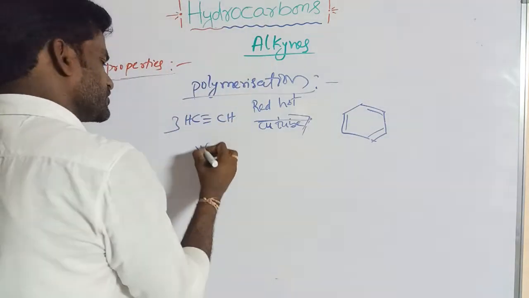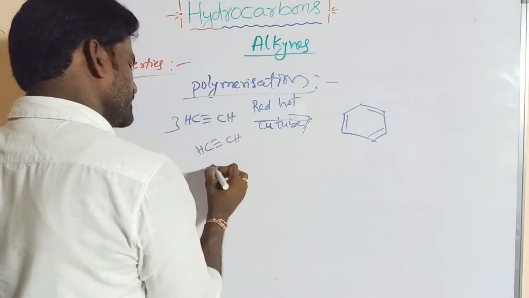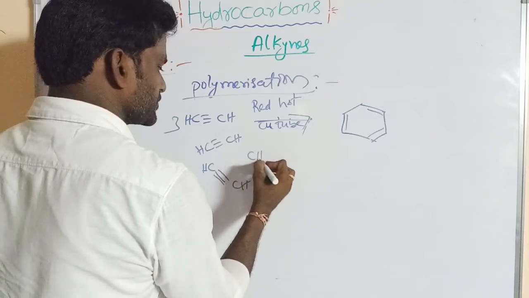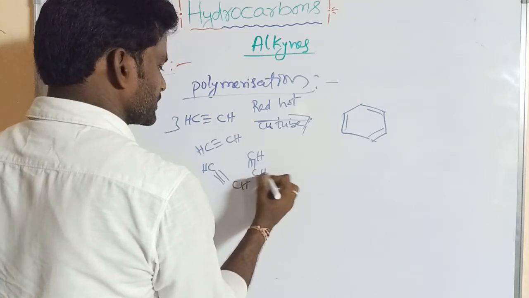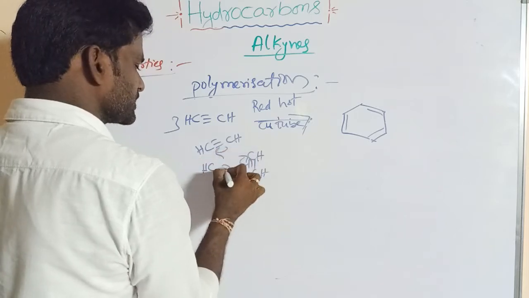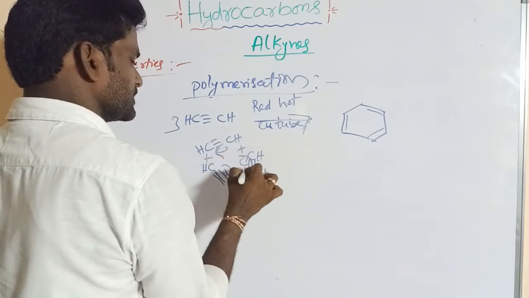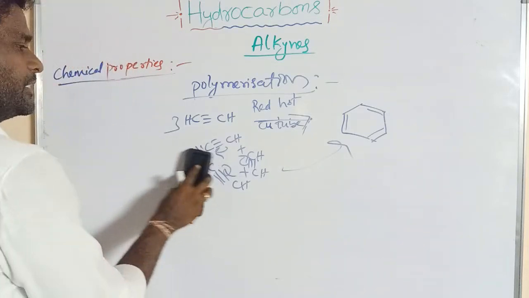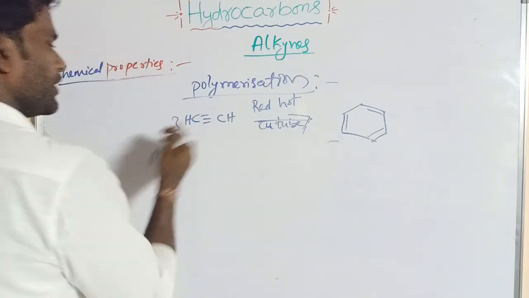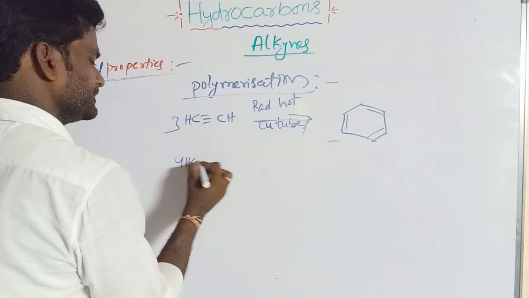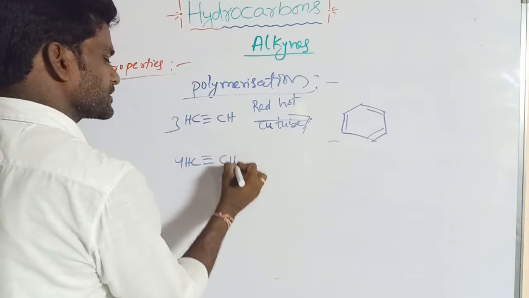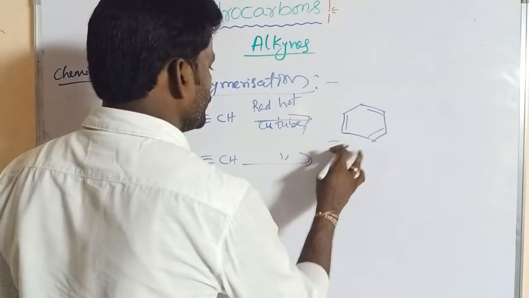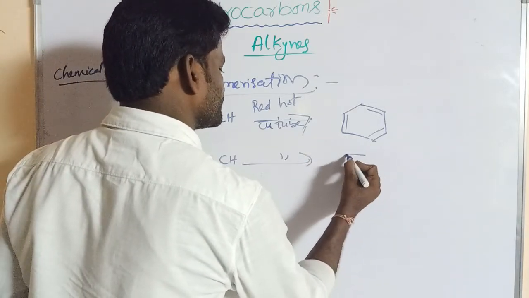Like this, three CH triple bond CH molecules, with this bond shifted towards this, give this product. If we take 4 molecules of acetylene under the same condition, that can produce tetraene.